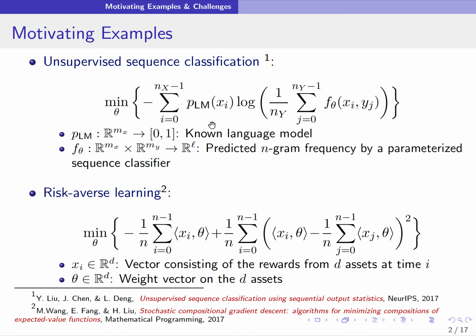Why do we care about such problems? I've given two examples over here. One is known as unsupervised sequence classification that appears in natural language processing applications. Another is known as risk-averse learning problem that appears in finance applications. In this unsupervised sequence classification, we notice that this log is a nonlinear function, so there is an empirical average both inside and outside this log function. And similarly over here, the nonlinear function is a square function, and we notice that there is an empirical average both inside and outside the square function.